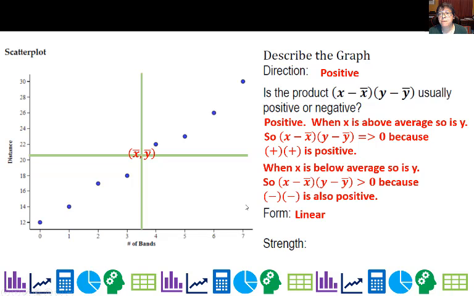The form is definitely linear, and that's the only kind of regression we are going to do in our statistics class. And the strength is strong. Why is it strong? There looks to be a pretty linear relationship right there.